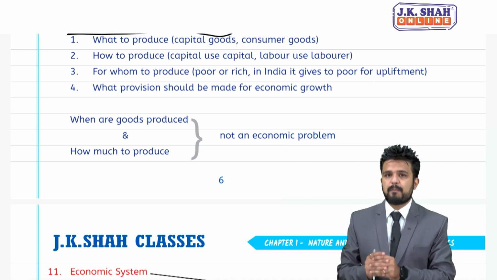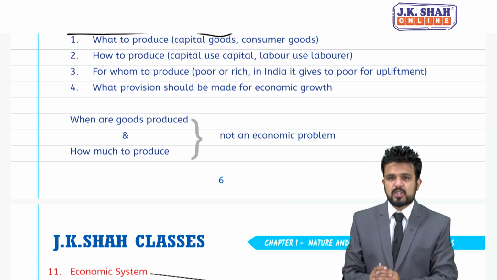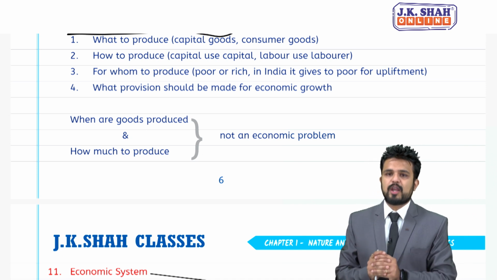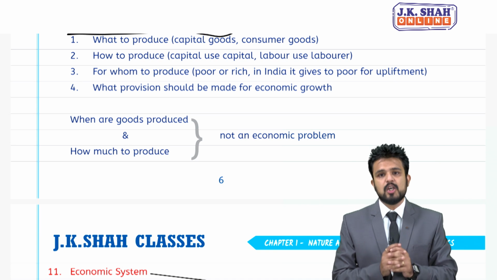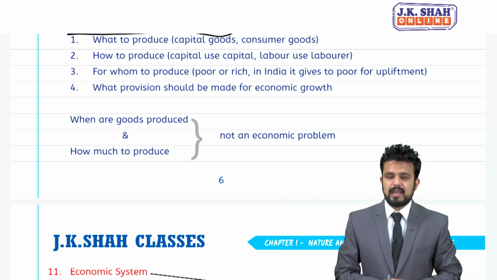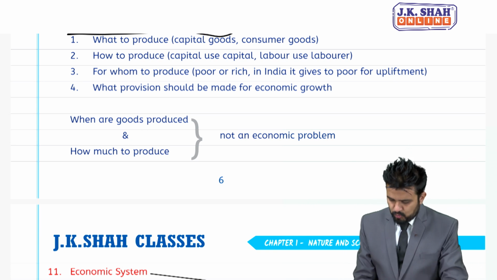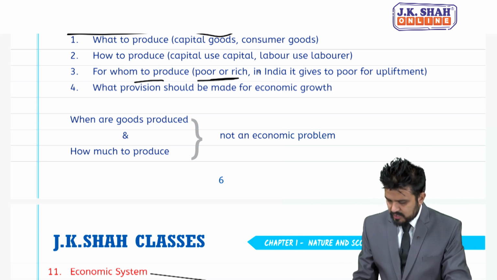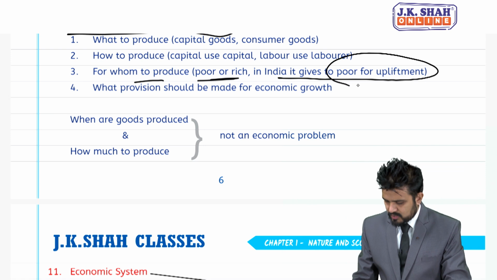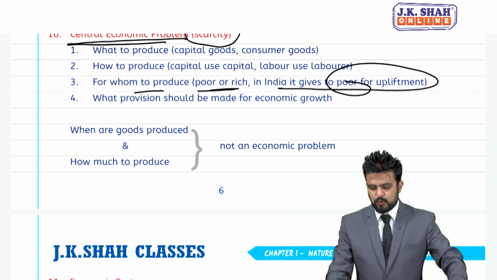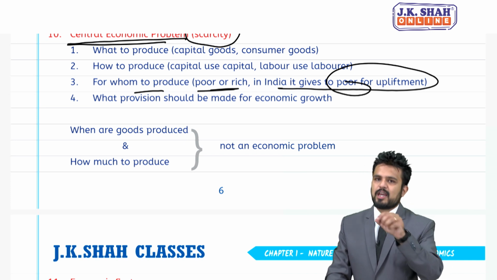So our priority will be first to produce goods for poor people, first allocate resources for poor people so that they are uplifted, they come out of poverty. So for whom to produce, poor or rich? In India, more importance is given to poor people. And fourth is what provision should be made for economic growth.